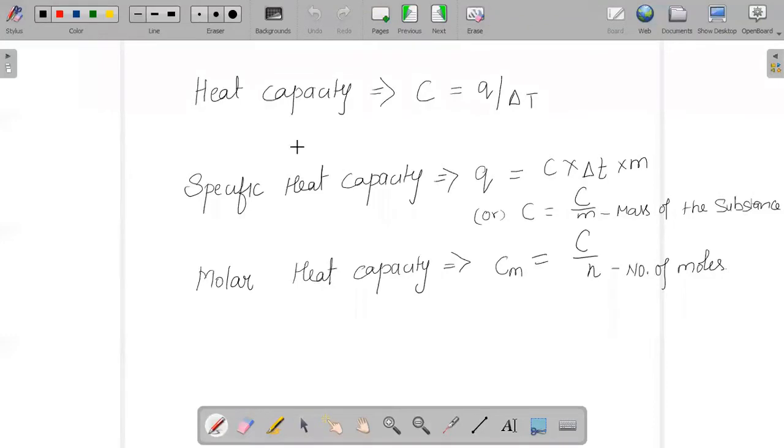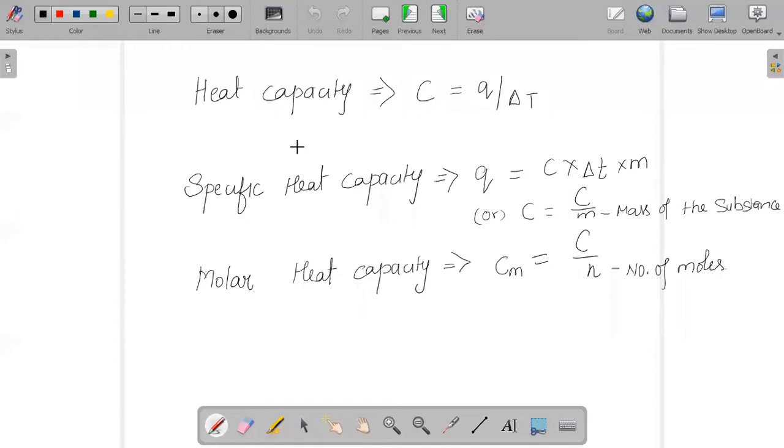And yes, we have three different terms, or heat capacities, to study: heat capacity in general, specific heat capacity, and molar heat capacity. How do we differentiate them, or how do we define each?